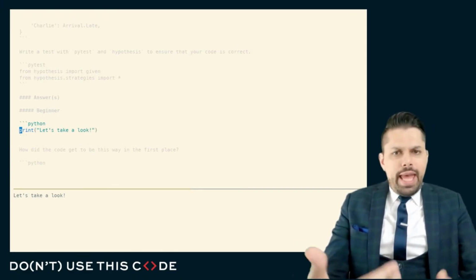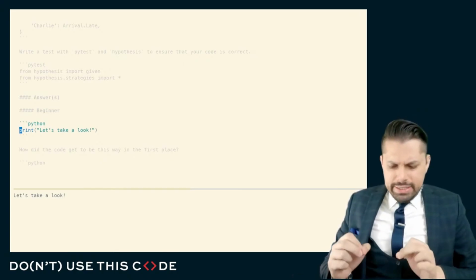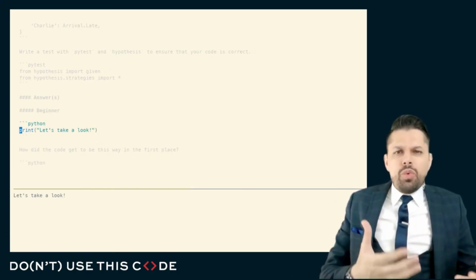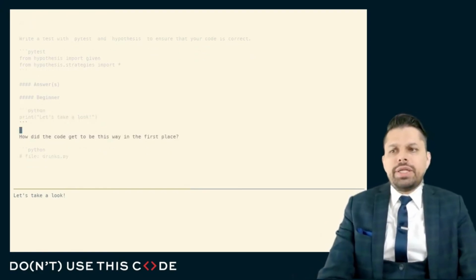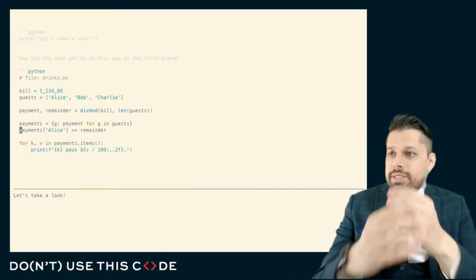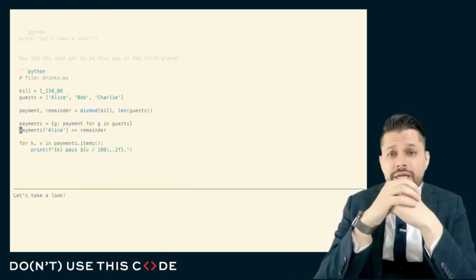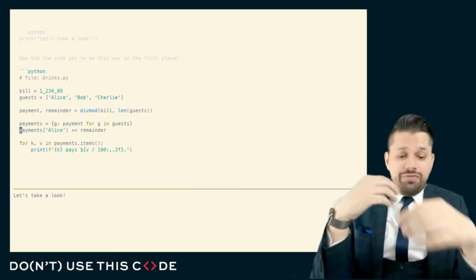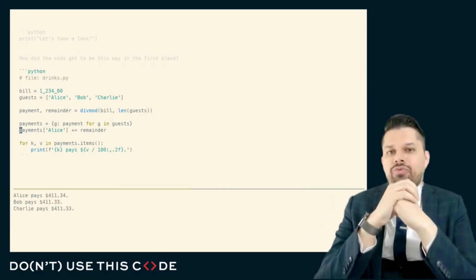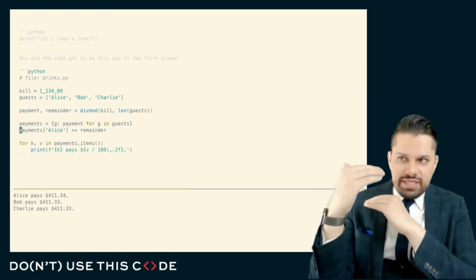In order to understand how a beginner programmer might solve this problem, we might want to understand how the code that we were looking at got to be the way it was. It's very likely that a beginner might start off with some very simple code that looks like this. We have a bill represented as a single scalar value. We have the guests represented as a list of strings. We divide that evenly among all of the guests, and we allocate the remainder amount that doesn't divide evenly to one of the guests, fixing that guest.